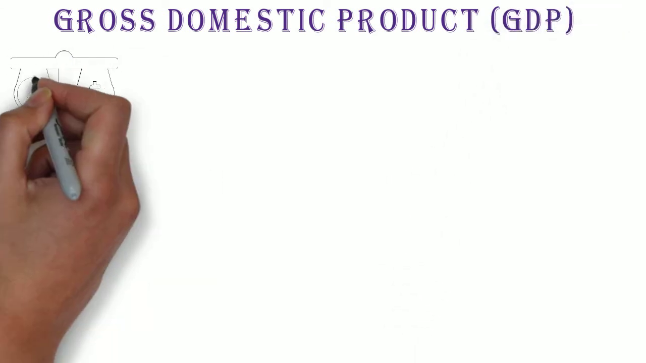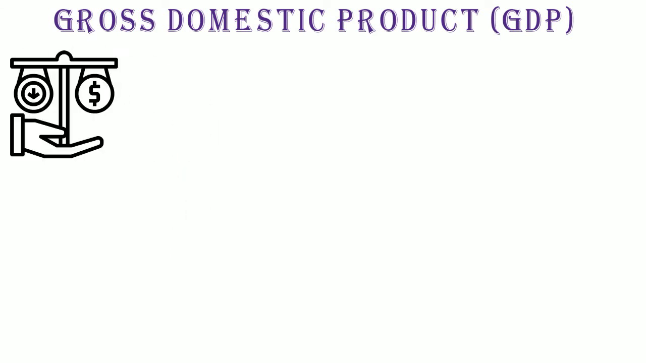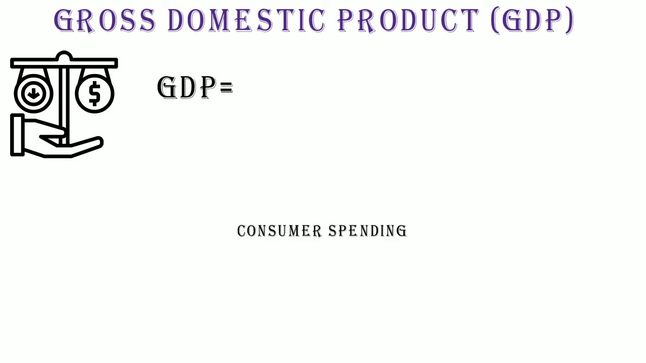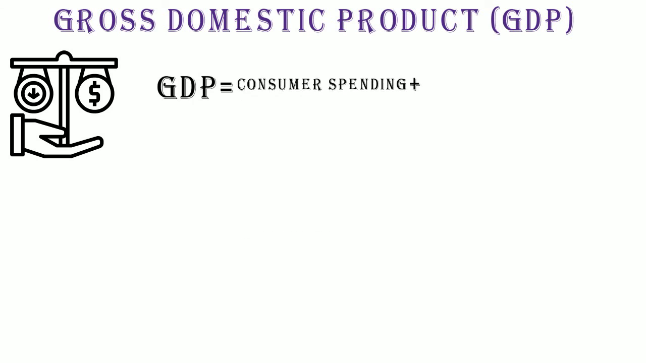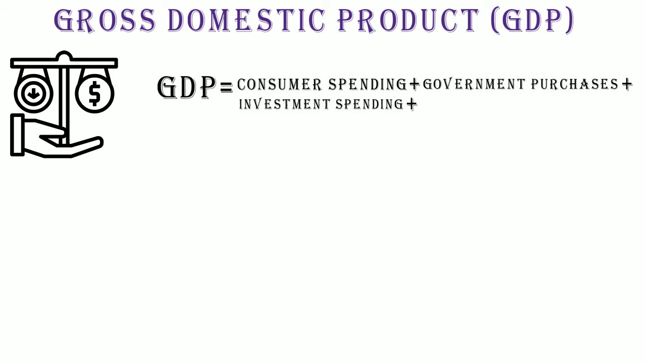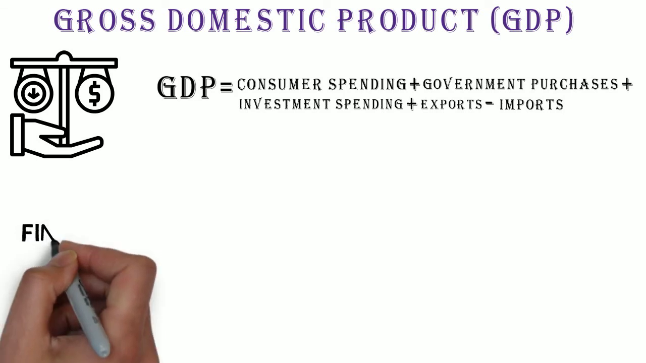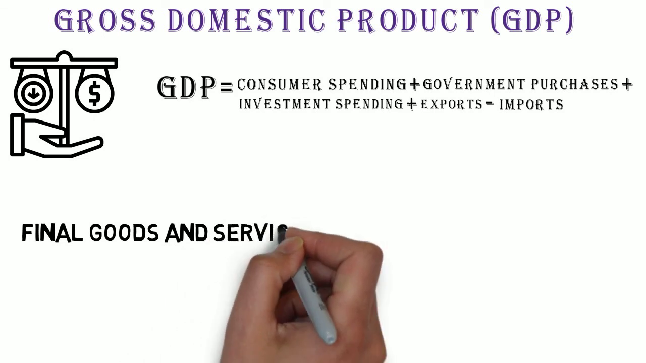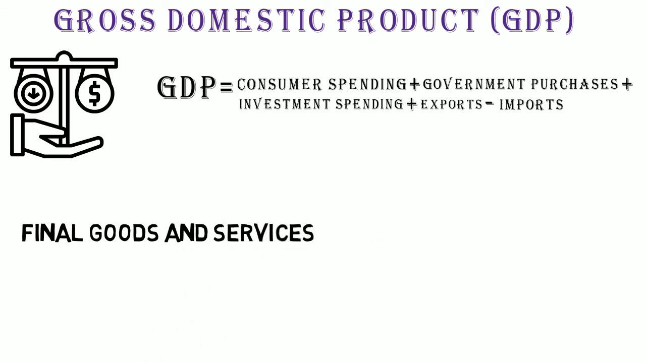Gross Domestic Product or GDP is the total value of final goods or services produced in any economy for a year. Mathematically, GDP equals the sum of consumer spending, government purchases of goods and services, investment spending, exports, minus the spending on imports. All these terms I have explained already. Now, the question arises why the GDP is only the value of final goods and services. Why cannot we include intermediate goods and services?